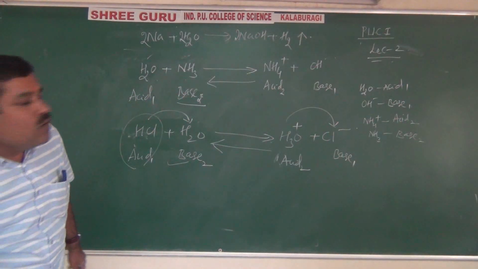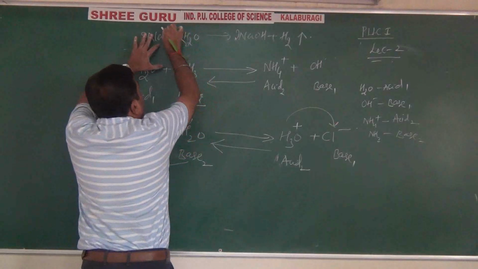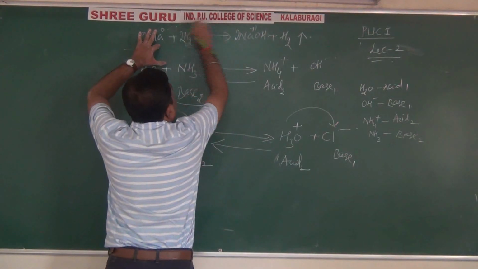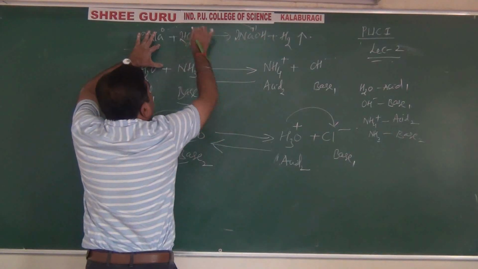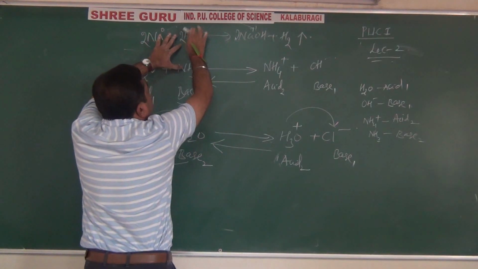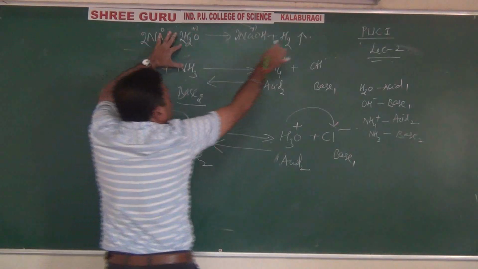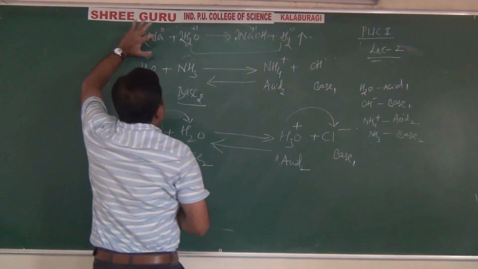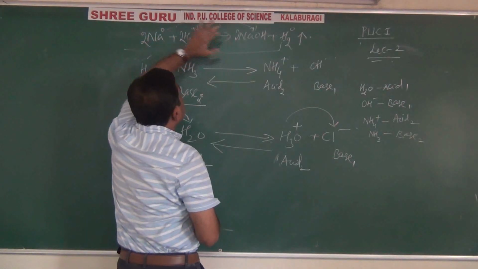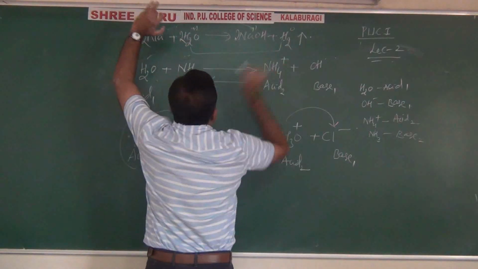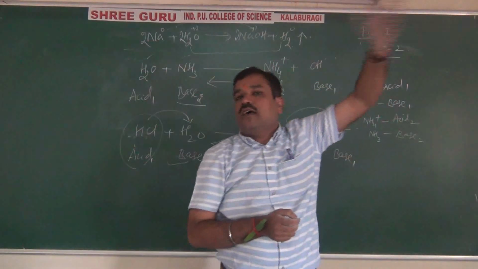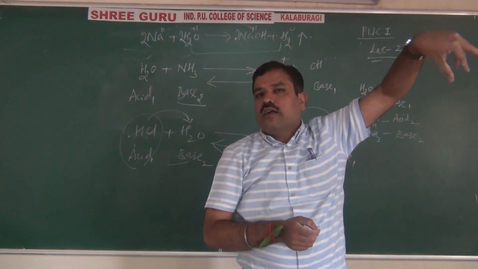But here, sodium's oxidation state goes from 0 to plus 1, increasing oxidation number, so it is oxidized. And in water, hydrogen at plus 1 gets reduced to hydrogen at 0. It oxidizes sodium metal to sodium hydroxide and reduces itself to hydrogen, showing that it is a powerful oxidizing agent, which oxidizes others but reduces itself.